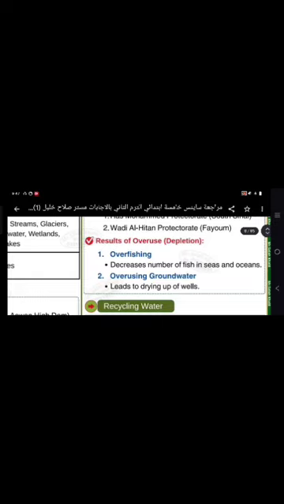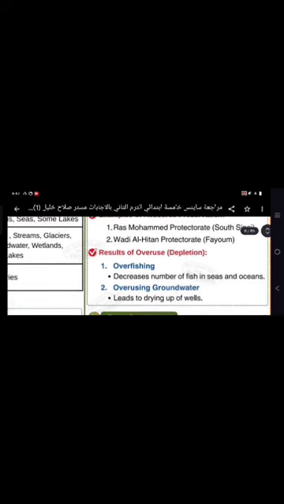Okay, let us continue. Preservation of resources means limiting access to or controlling the use of natural resources. Examples of resource preservation: Ras Mohammed Protectorate in South Sinai, Wadi Hitan Protectorate in El Fayoum.